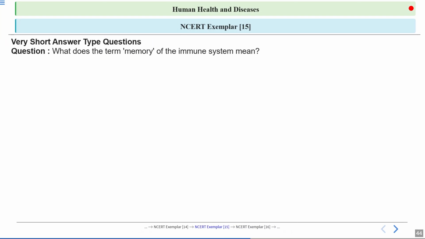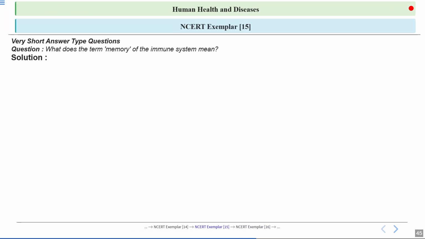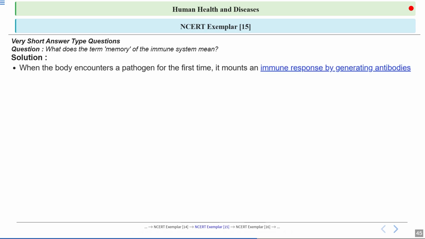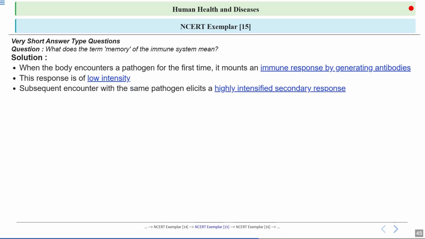Next question, what does the term memory of the immune system mean? Let's have a look at the answer. See, when our body meets a particular pathogen like a virus or bacteria for the first time, it responds by making antibodies. Now this response is of low intensity. But if the same pathogen tries to invade again, the body reacts much more quickly and powerfully. Now this is called a heightened immune response. Okay, this is the secondary response and this is highly intensified.